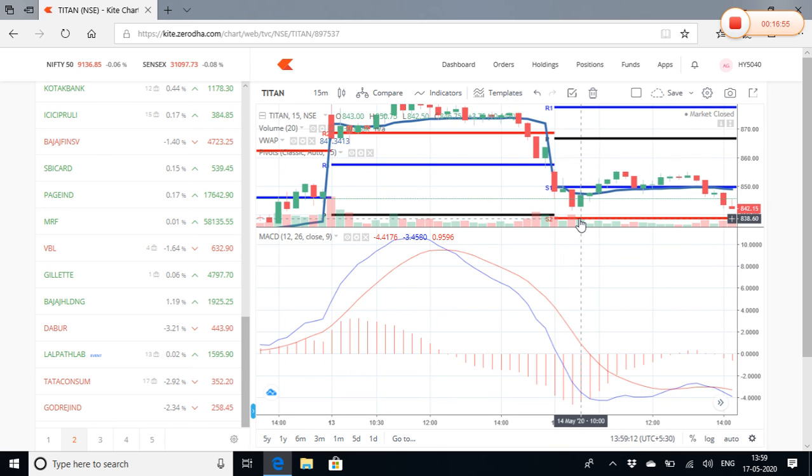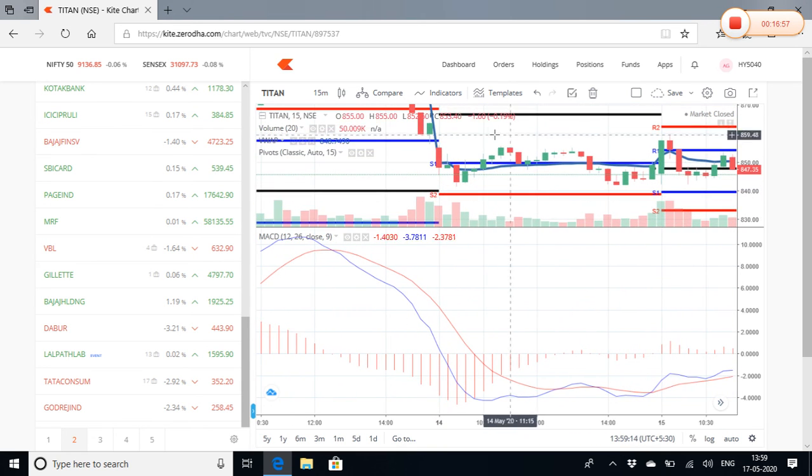For example, here the buyers are interested and the stock has gone above the VWAP, made a decent amount of money for the person, whoever has invested, and again it's come back. So this is how I trade.